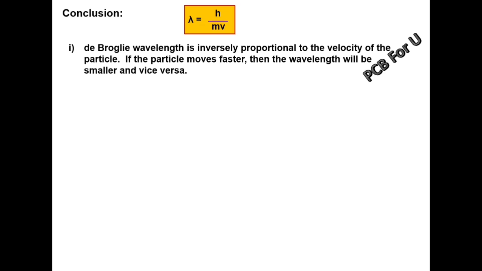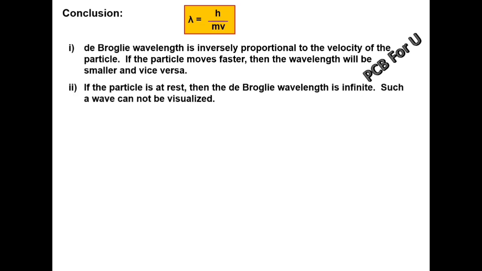The de Broglie wavelength is inversely proportional to the velocity of the particle. If the particle moves faster, the wavelength will be smaller, and vice versa. If the particle is at rest, then the de Broglie wavelength is infinite. Suppose we substitute v equal to 0; anything divided by 0 is infinity, so lambda is infinite. Such a wave cannot be visualized.